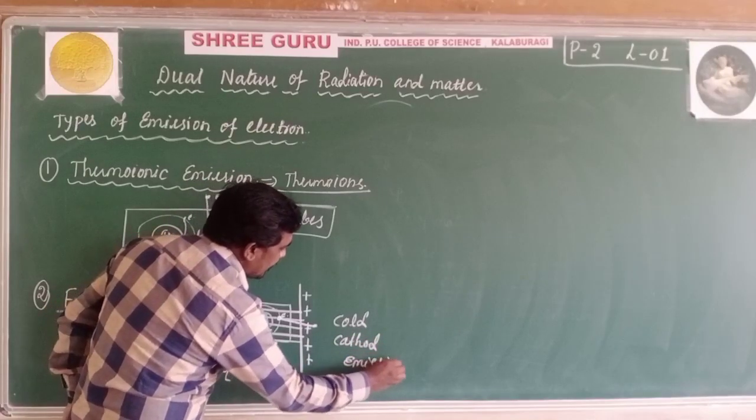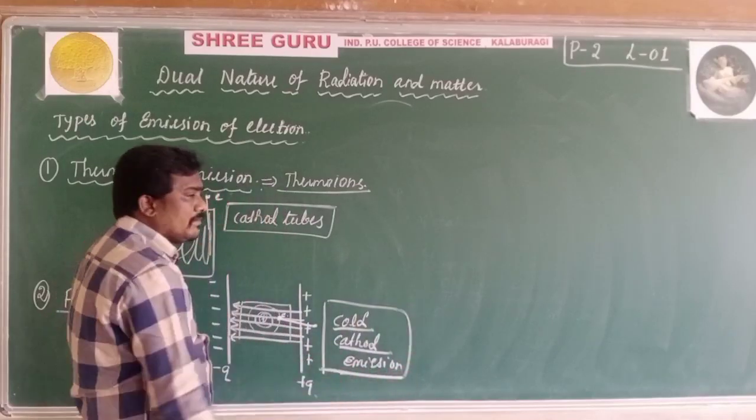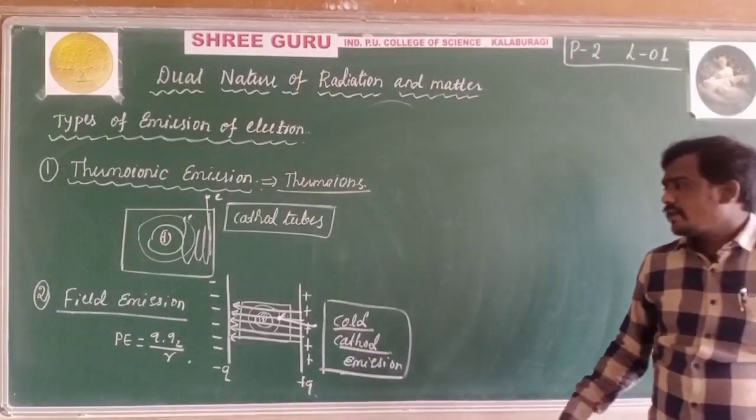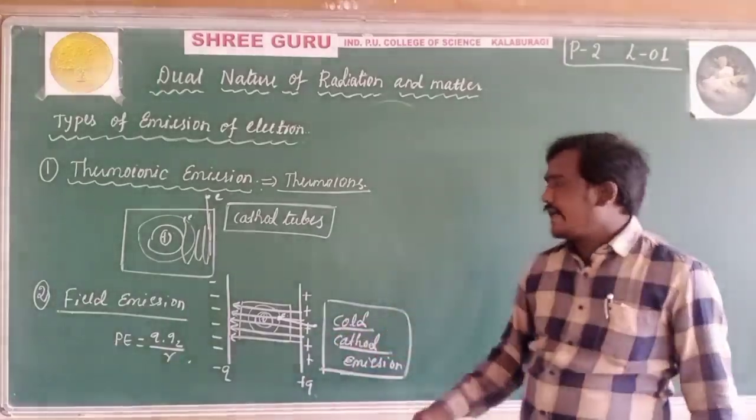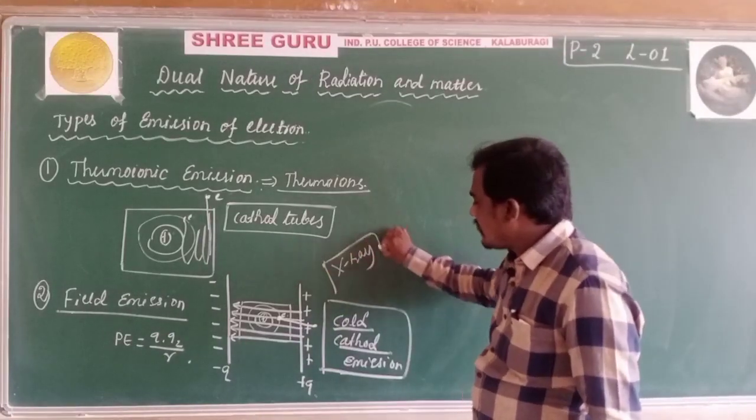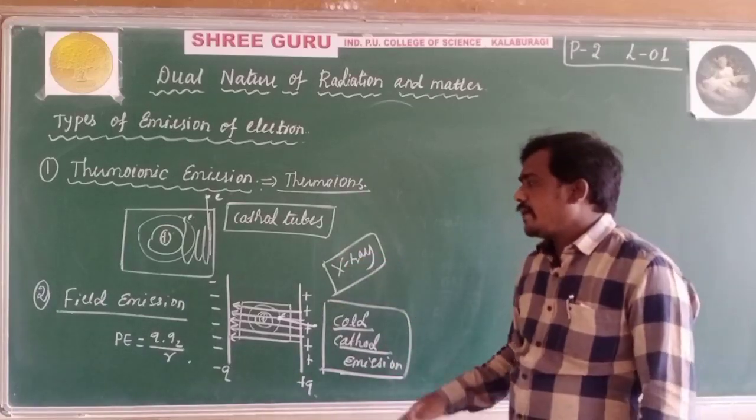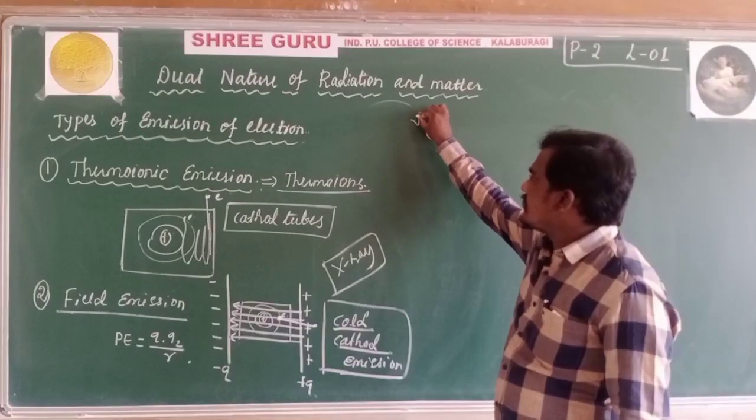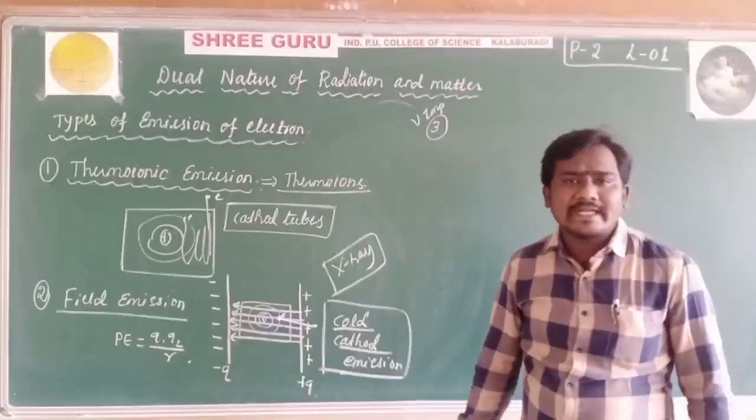We can observe this field emission phenomenon in X-ray tubes. This is one of the important emissions. And the third one, the very important emission, is photoelectric emission.